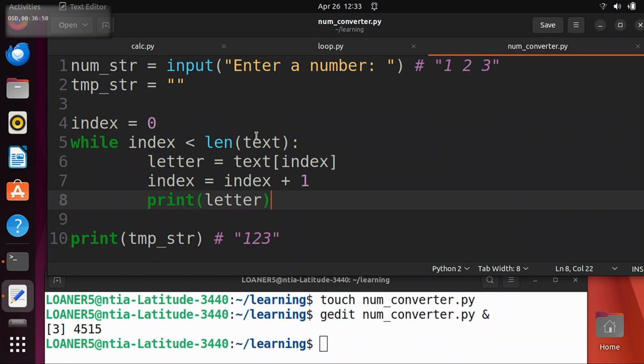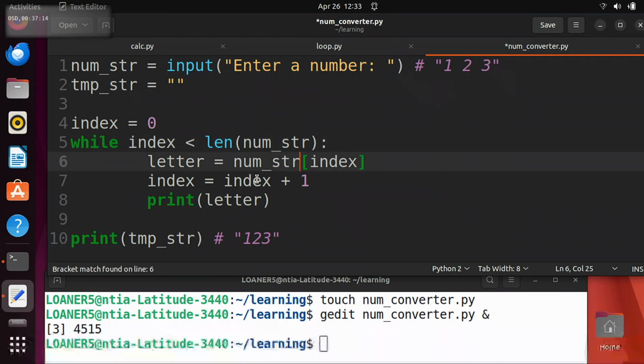Okay. So has everyone copied the while loop over from loop.py into num converter? Yes? Okay. So now we need to change some variable names, because we're using different variables in this program. So instead of text, what did we call it? It's called numString. So basically everywhere we have text, we want to replace that with numString. You might want to rename this from letter. There's no reason you need to; these are digits and spaces now, but we can still call it letter.